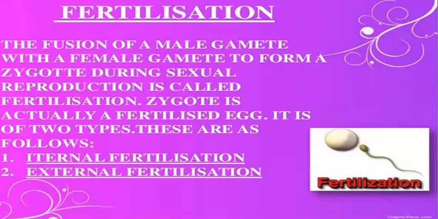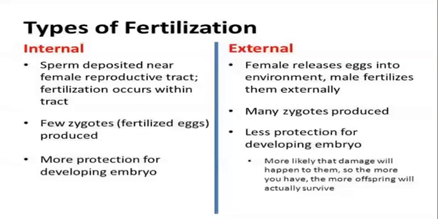It is of two types, internal fertilization and external fertilization. Just look at the differences between internal and external fertilization. In internal fertilization, the sperms are deposited in the female reproductive tract. That means fertilization occurs inside the female body. Whereas in external fertilization, the female releases eggs into the environment and the male fertilizes them externally. In internal fertilization, only a few zygotes are formed, whereas in external fertilization, many zygotes are produced.